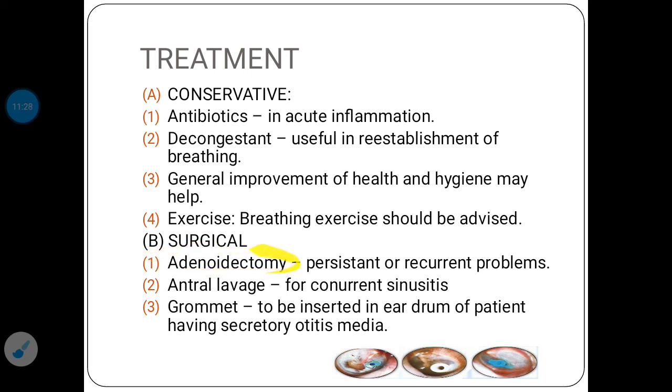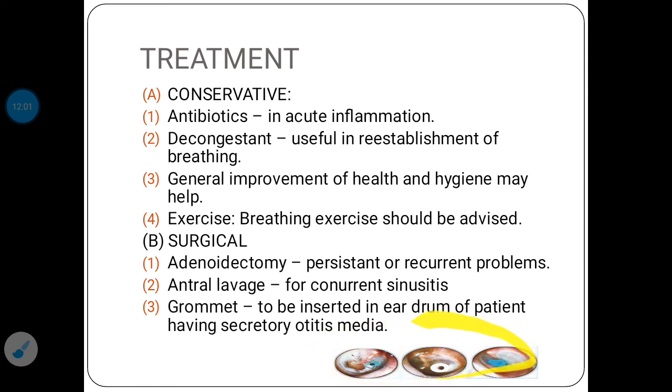The surgical treatment is adenoidectomy, where there are persistent or recurrent problems. In that case, adenoidectomy is advised. Antral lavage may be required for concurrent sinusitis. And another surgical procedure is that a grommet may have to be inserted in the eardrum of a patient having secretory otitis media.